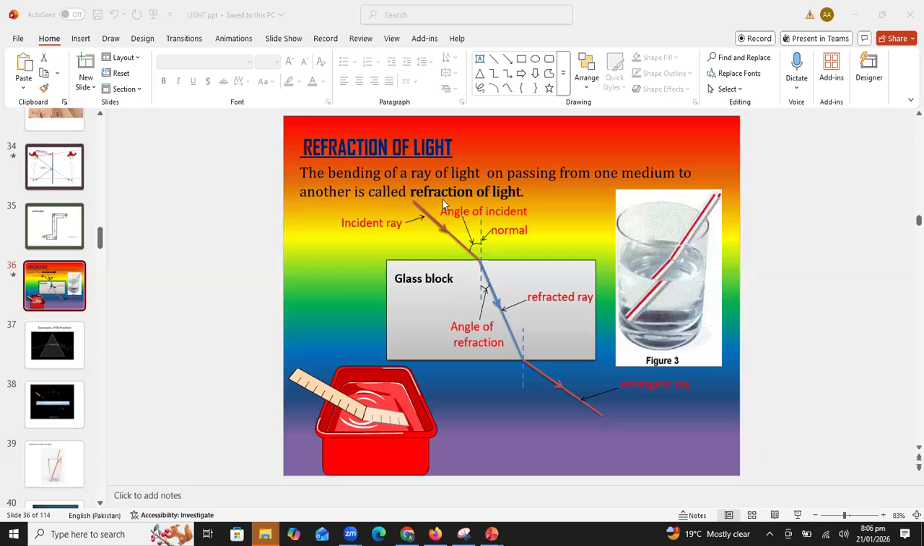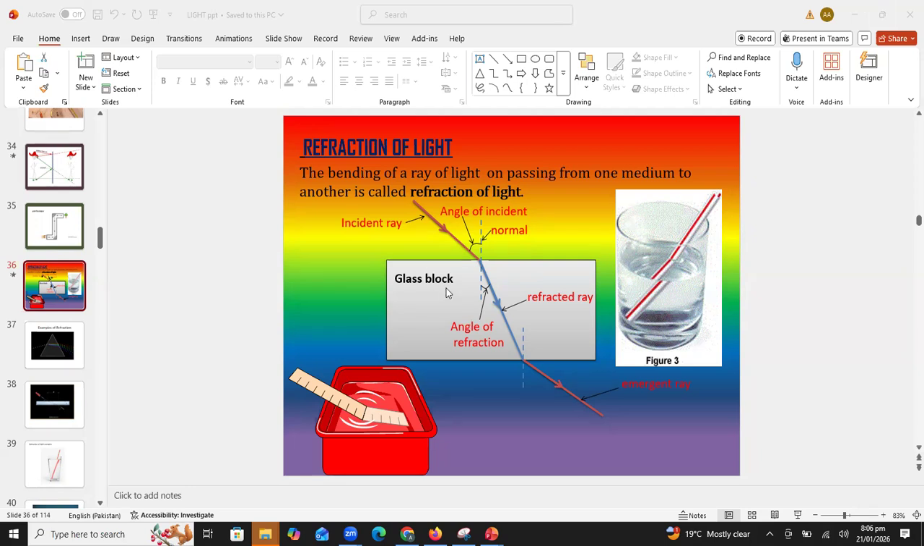When the light is traveling in air, its speed is greatest. But when the light enters a denser medium, its speed will decrease. This decrease in speed will bend the light towards the normal. This phenomenon is defined as refraction of light. I am repeating, beta, this phenomenon is defined as refraction of light.